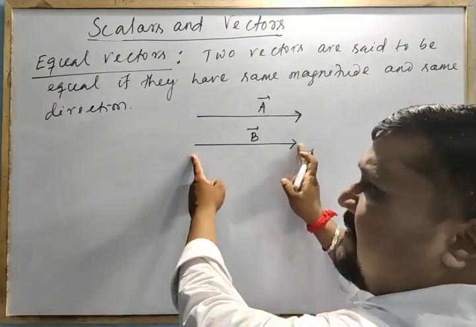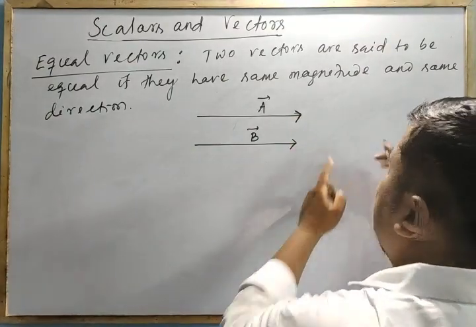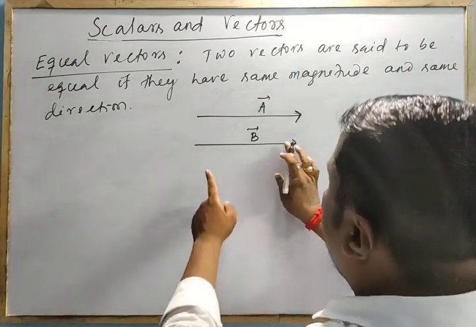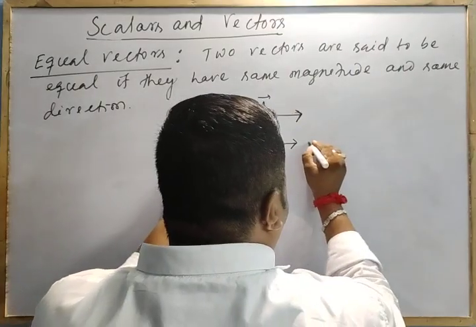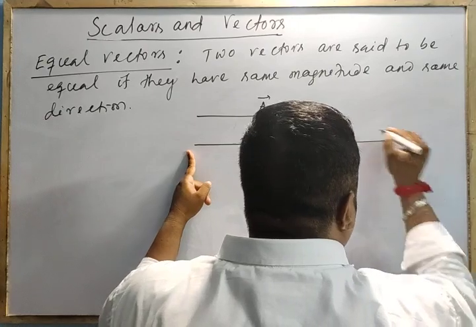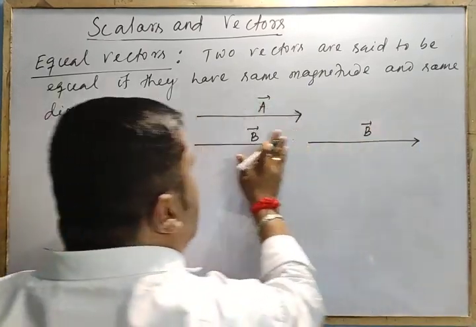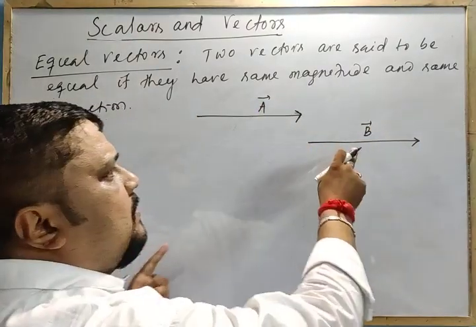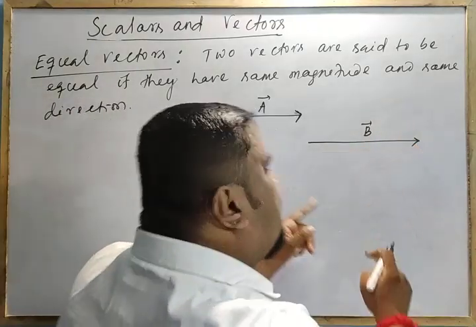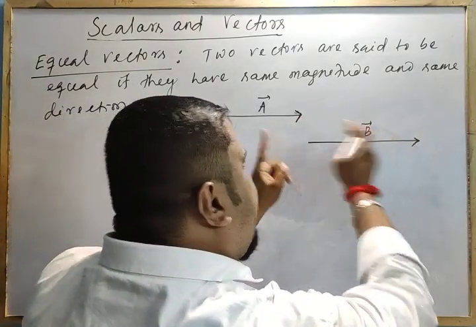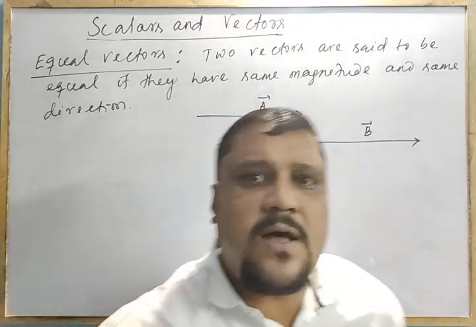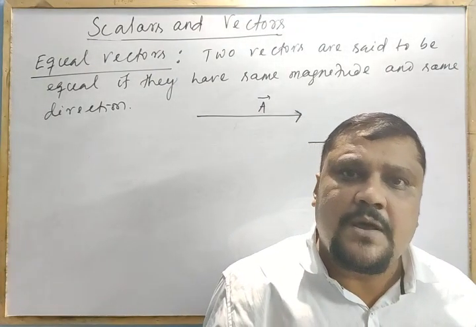Now if I displace B parallel to itself, A is this much. Instead of taking this B, I move this B parallel, then this is the same B. If I shift that vector parallel, they have the same magnitude and same direction. A and B are also parallel, also equal vectors.